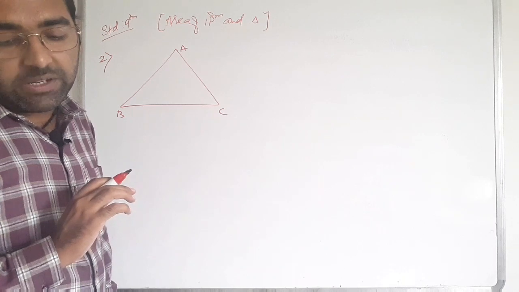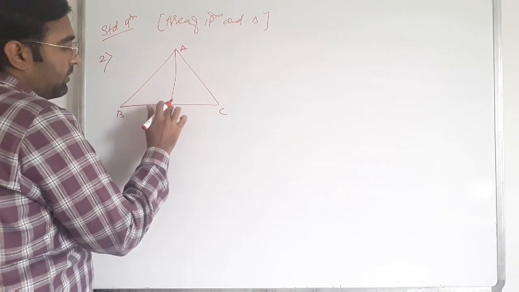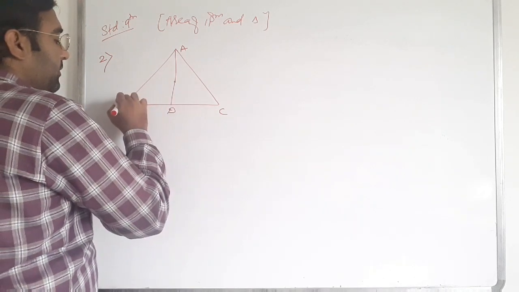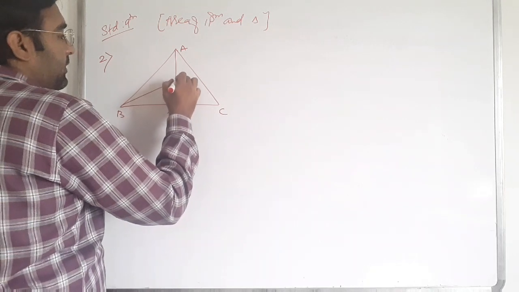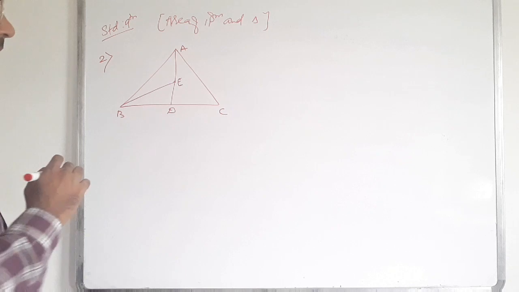E is the midpoint of median AD. Here AD is a median, and E is also the midpoint of AD. So therefore BE is also a median.